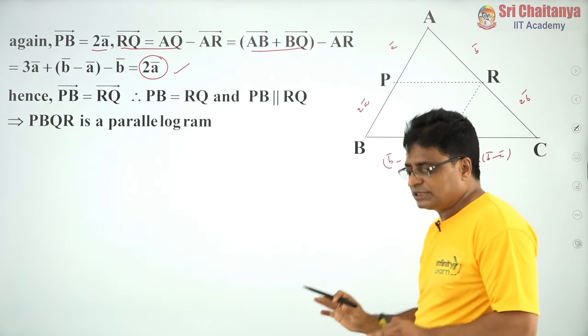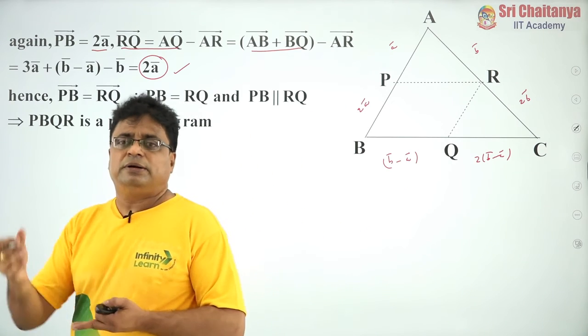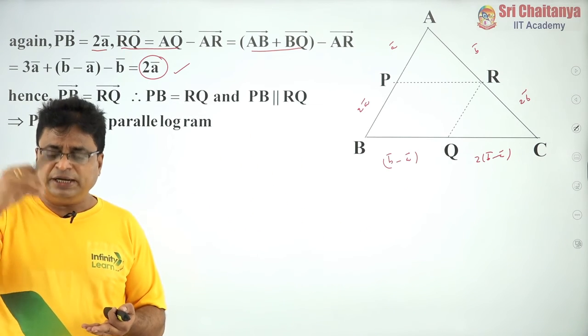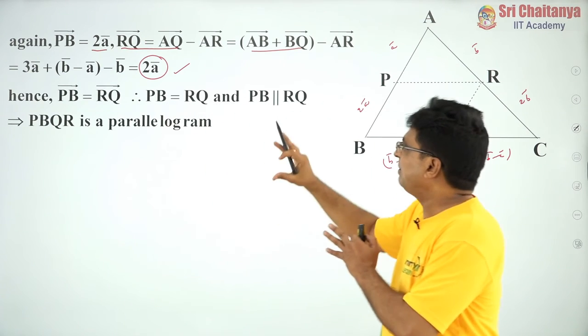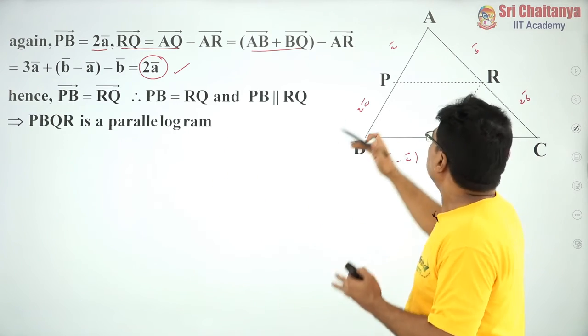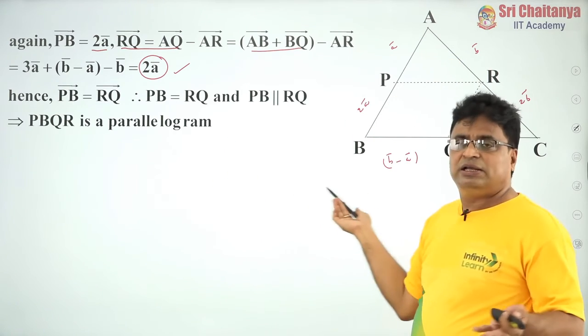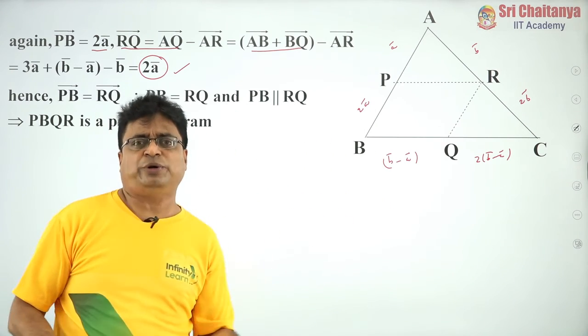Actually it is not necessary, because from the diagram itself it is very clear, and just with the diagram one can easily understand and solve the problem. That is a different story.